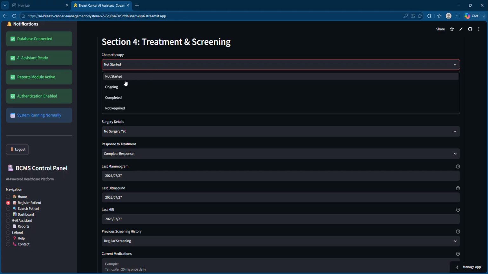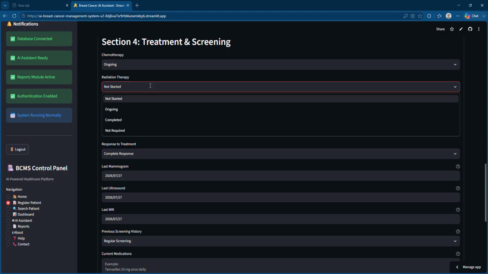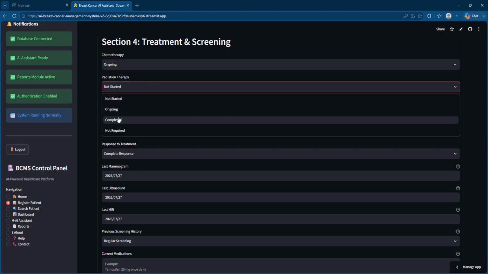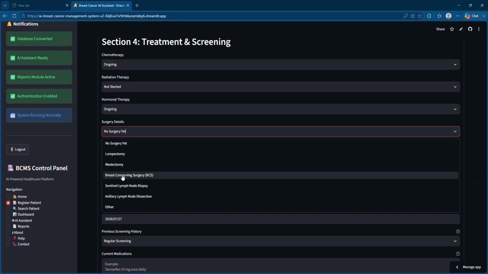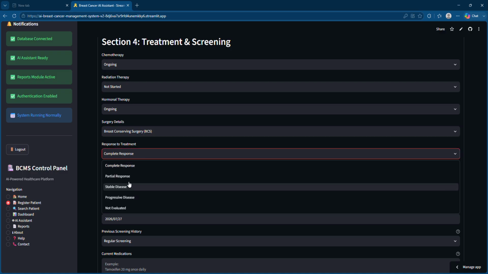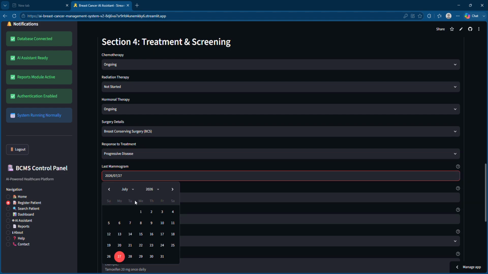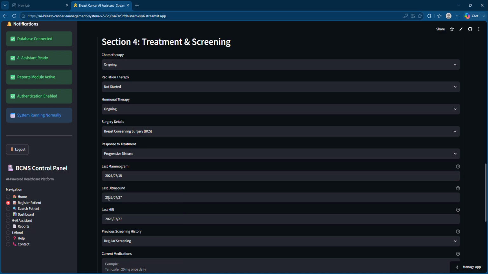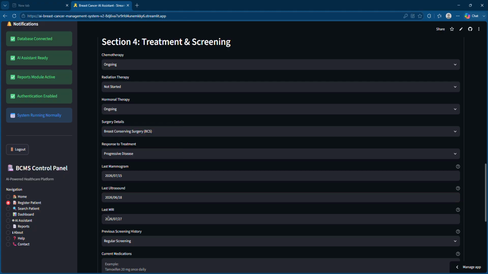So chemotherapy, you can say it was ongoing. I am just putting random data here, just to show you the demo of how this web application works. So let's say it is not started yet. Hormonal therapy, let's say it is ongoing. Surgery, let it be BCS. Response to treatment, let it be progressive disease. Then the mammogram part, so last mammogram I am giving as 15. Ultrasound I am giving as, let's say, 18.